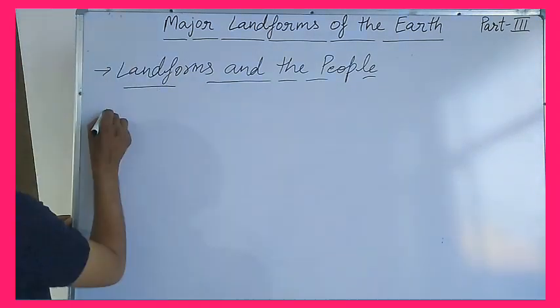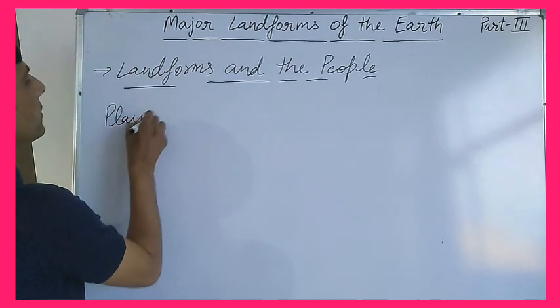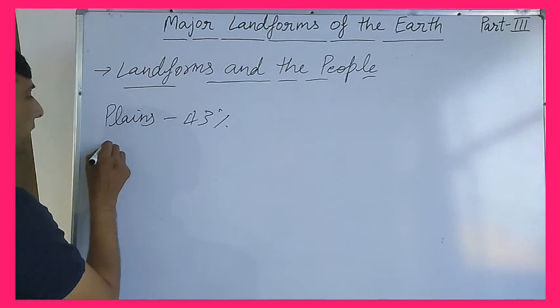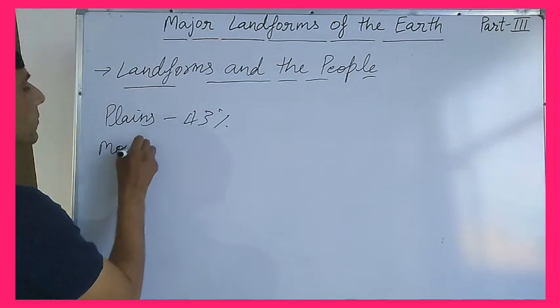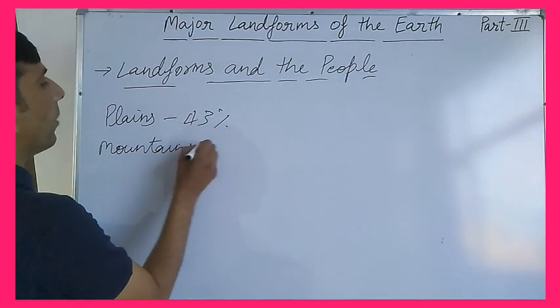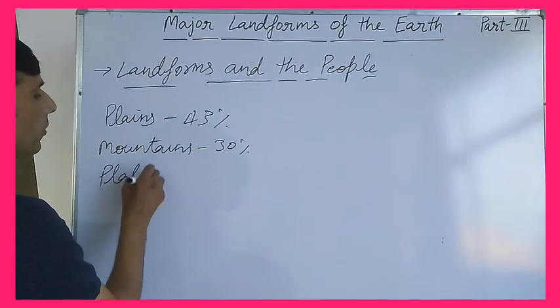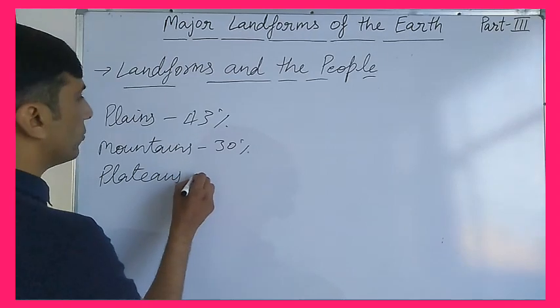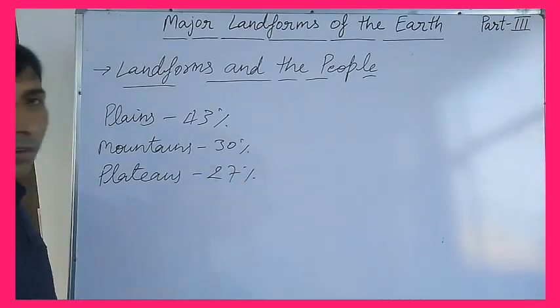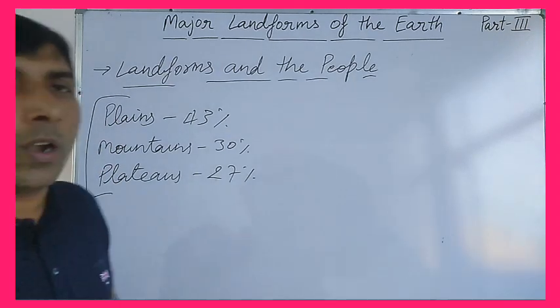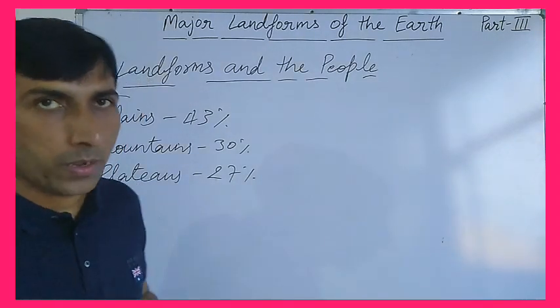As we have discussed, in India, plains are on a total area of 43%, mountains 30% and plateaus 27%. So these are the major landforms in the world as well as in our country.